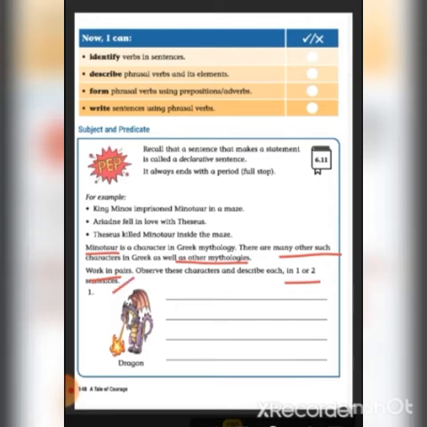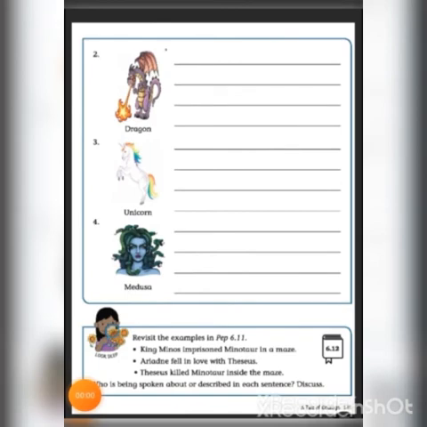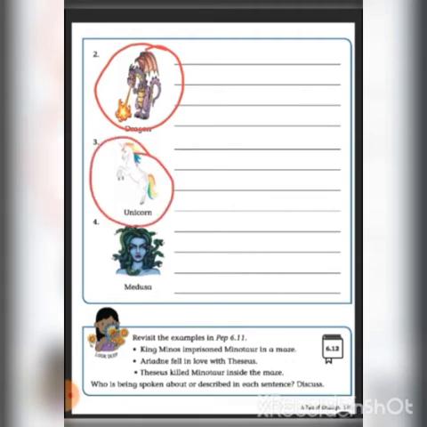So what is our first character? Yes, dragon. You should write about the dragon in one or two sentences. Second one also we have a dragon, so you should write about the dragon in one or two sentences. Third one we have a unicorn. So you should write about the unicorn in one or two sentences. Fourth one is Medusa. So you should write about Medusa in one or two sentences. These are the mythological characters.